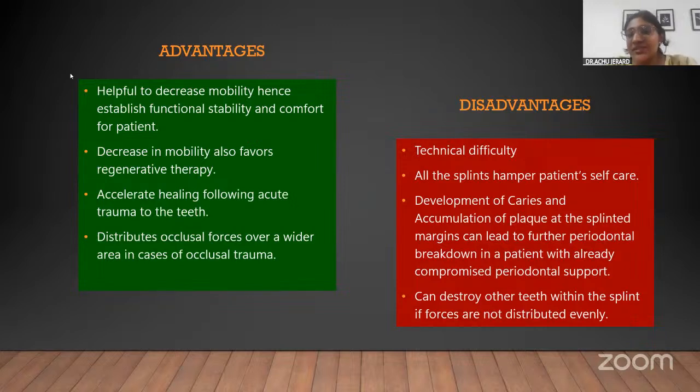But the disadvantages are the technical difficulty. You will not be able to do it yourself. You need an assistant for the procedure. And splinting, if not properly done, hampers patient self-care, and it would pave the way for further periodontal breakdown, and chances of developing caries are also more. If not properly done, the entire splint unit can become periodontally destroyed because of the uneven distribution of forces.